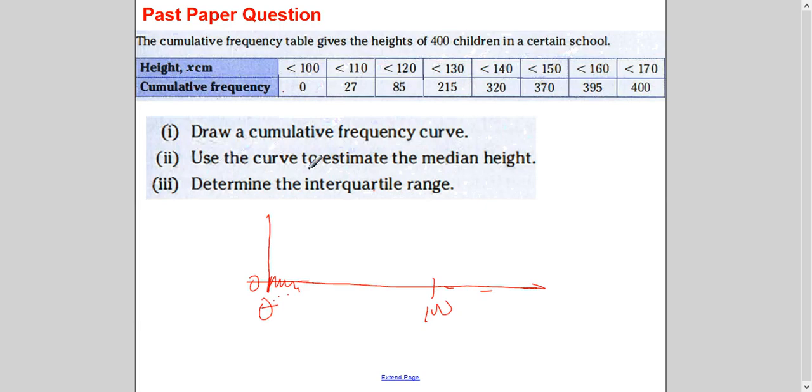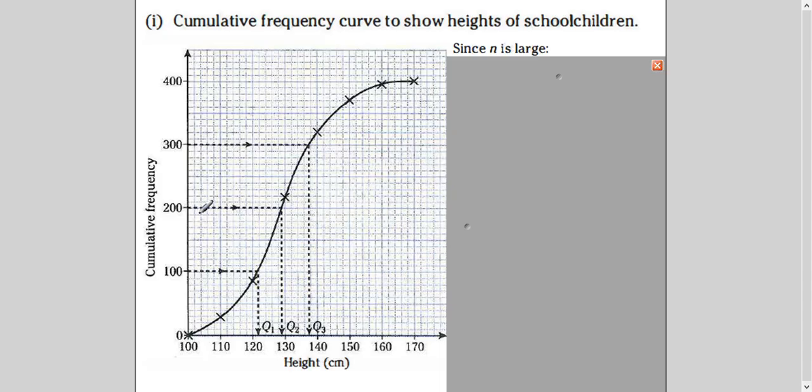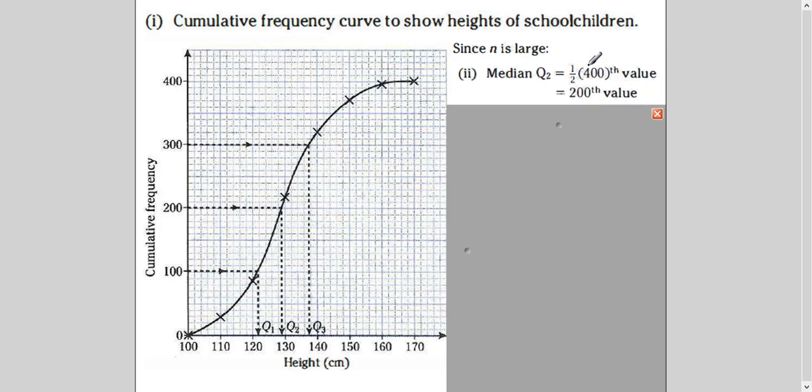Okay. Use the curve to estimate the median height. Median means Q2, which is 50%. So it is half of 400, because the highest value is 400. So the median is 200, which is here, right?